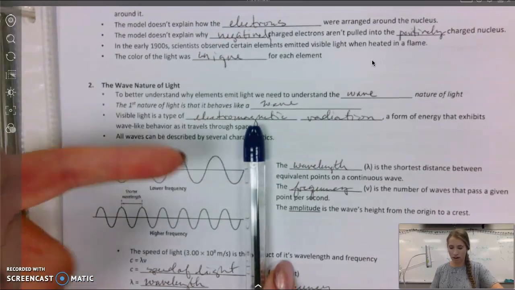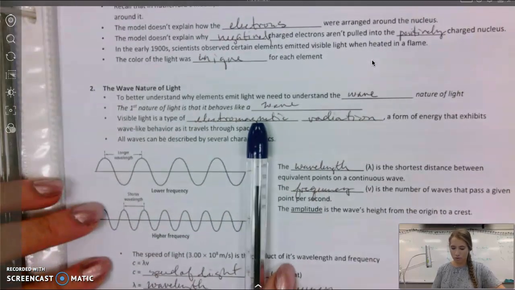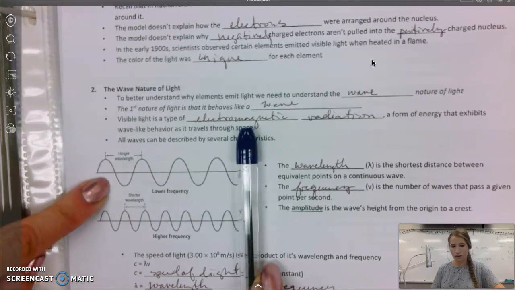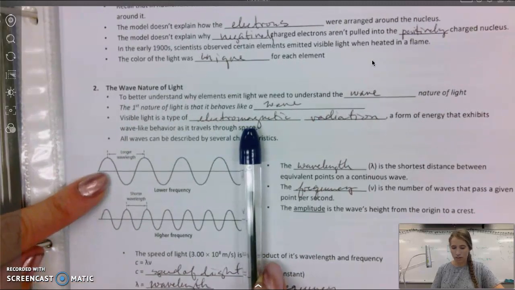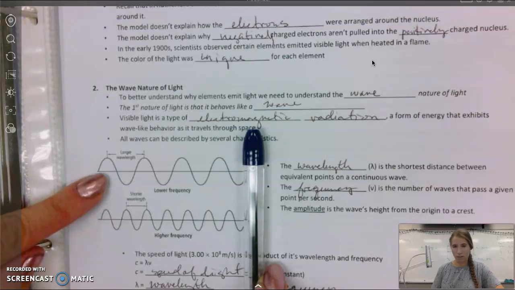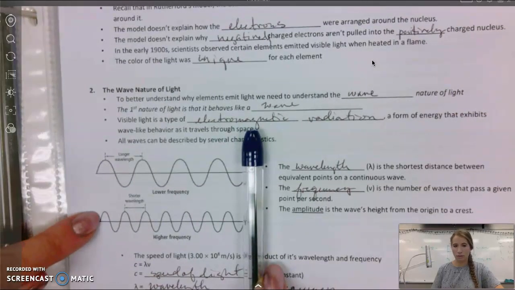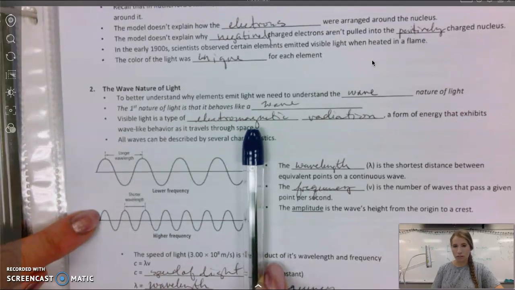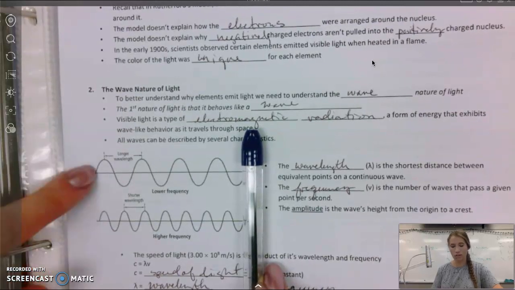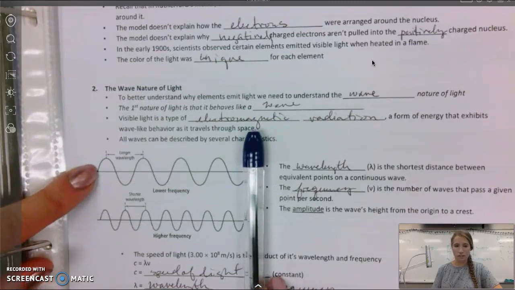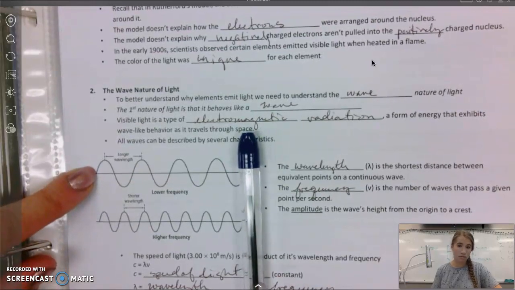Now, notice if these two waves are traveling at the same speed, and given a certain amount of time, they hit an equivalent point. Because this wavelength is longer, it's going to have lower frequency. There's going to be less waves hitting that point in the same amount of time as our high frequency wave here with short wavelength. Short wavelength means high frequency, long wavelength means low frequency.